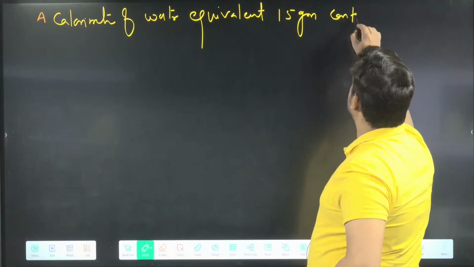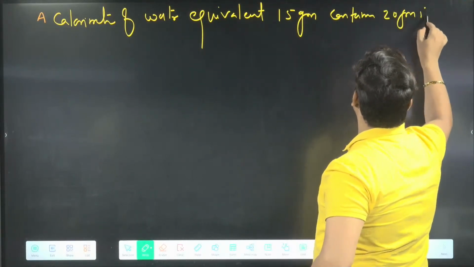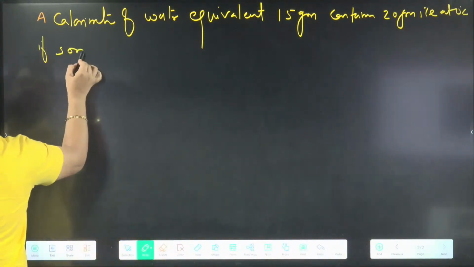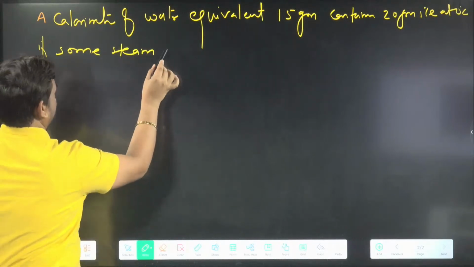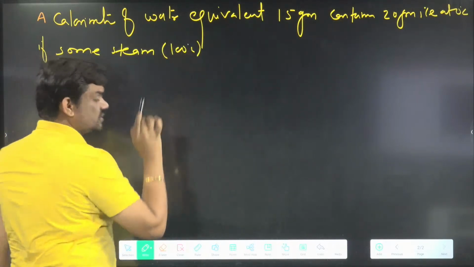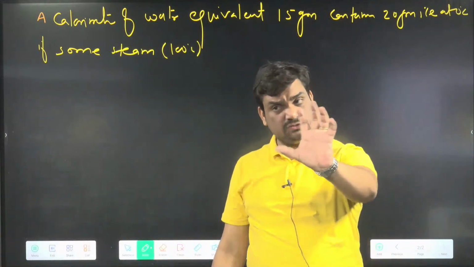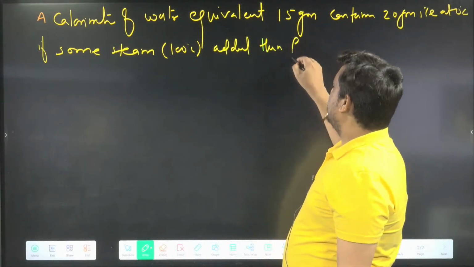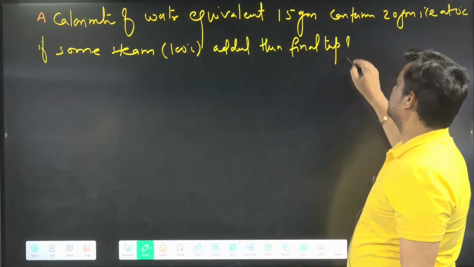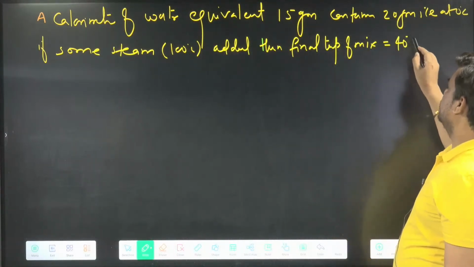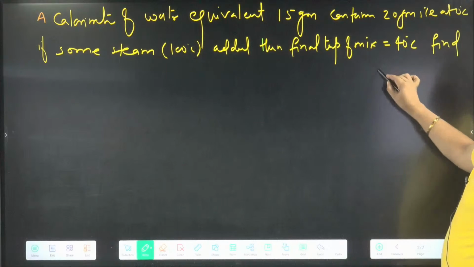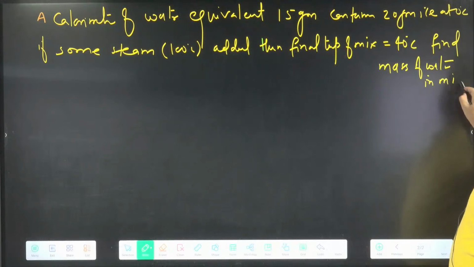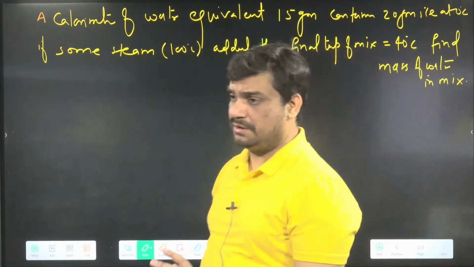It contains 20 gram ice at 0 degree Celsius. If some steam, 100 degrees Celsius, is added, then the final temperature of the mixture equals 40 degrees Celsius. Find the mass of water in the mixture. If they don't write it, and temperature is not given, you have to take 100 degrees Celsius. How much water will be present in the mixture? We have to solve this question.